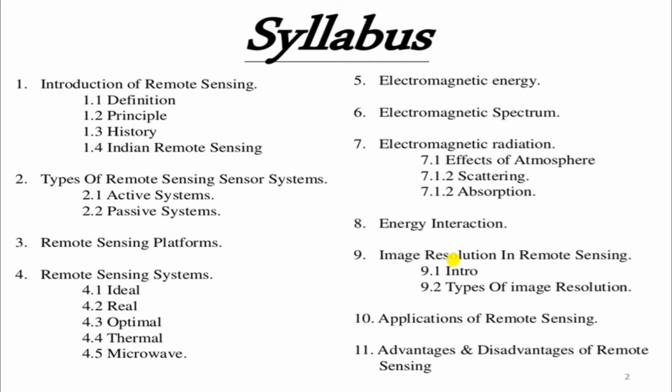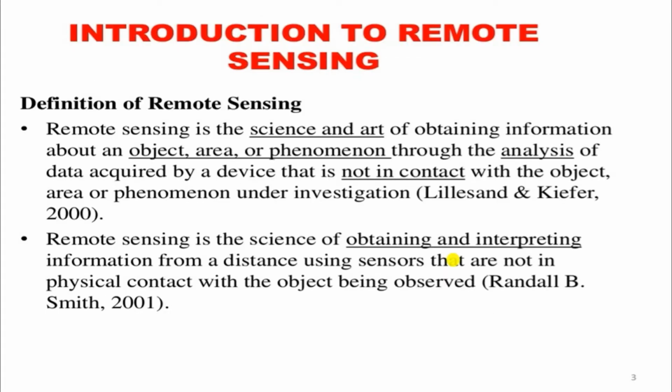Now, first we are starting with remote sensing. What is remote sensing? Remote sensing is the science and art of obtaining information about an object, area, or phenomenon through the analysis of data acquired by a device that is not in contact. Without touching any object, we can get its data and characteristics. We can know the characteristics and phenomena of the object, and this is called remote sensing. This definition was given by Lillesand and Kiefer in 2000.